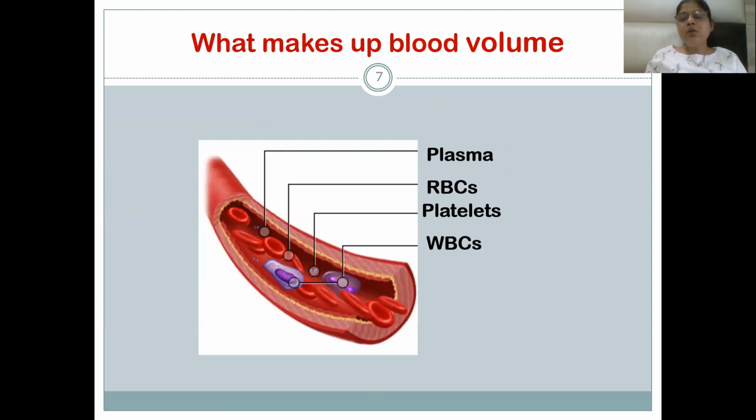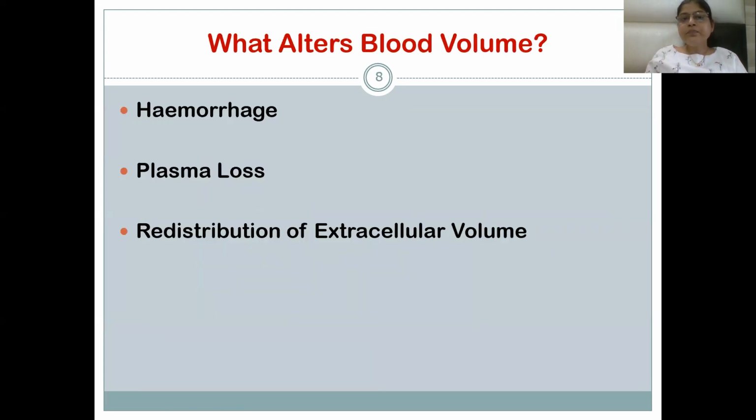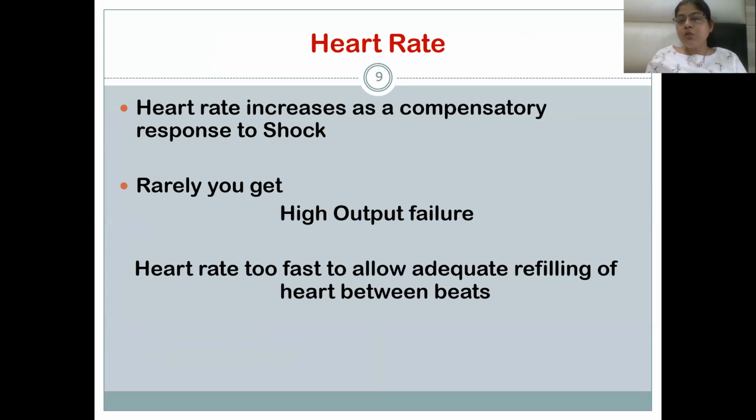Now, what makes up the blood volume? It is made up of plasma, RBCs, WBCs, and platelets. What alters the blood volume? The alteration in the blood volume will be caused by hemorrhage, where any bleeding has occurred because of intake of an anticoagulant, an injury, an accident, trauma, or intake of some drugs, and by plasma loss. There will be a reduction in the blood volume. There can also be redistribution of the extracellular volume.